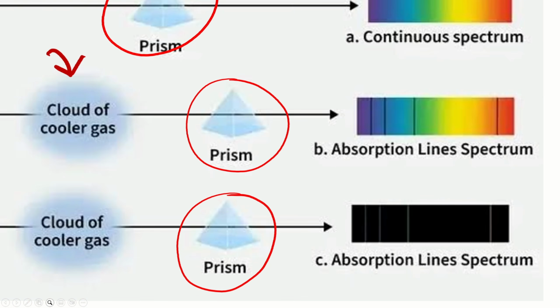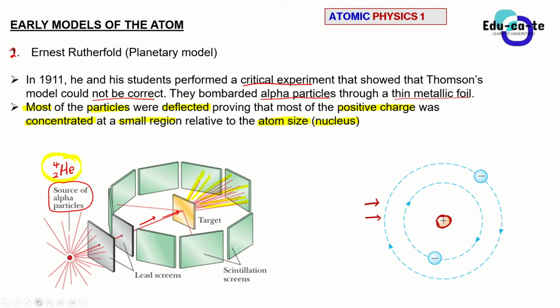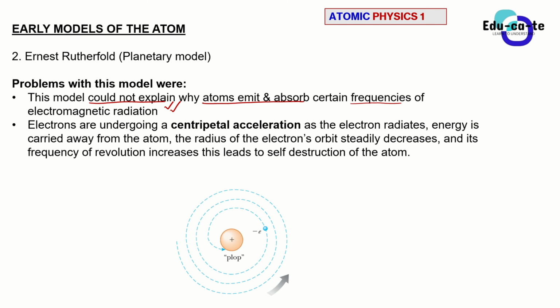But after introducing a cloud of cooler gas, the spectrum started to change. Now it has dark lines in it. And they were asking themselves, why is the spectrum now changing, because we've put some cooler gas? So Ernest Rutherford's model could not explain why atomic emission spectra and atomic absorption spectra are observed. Hence they could not continue with it.